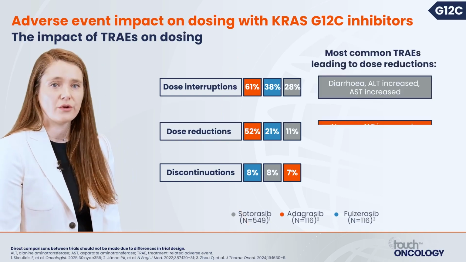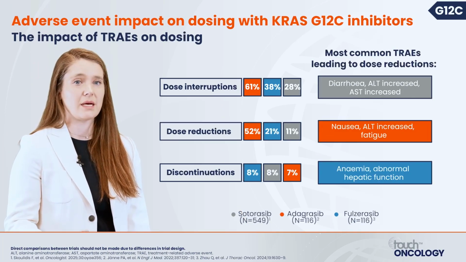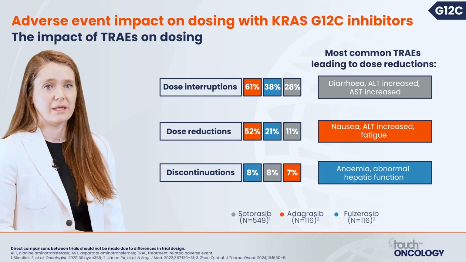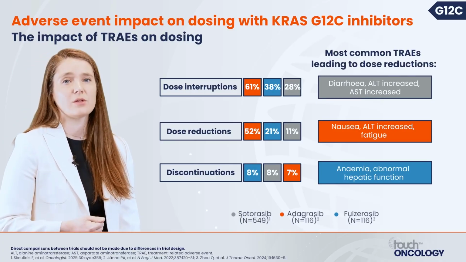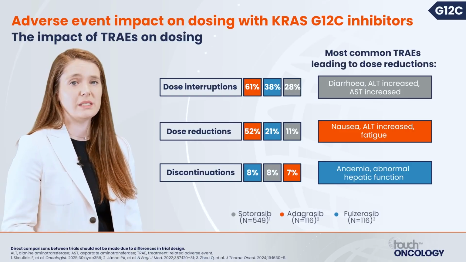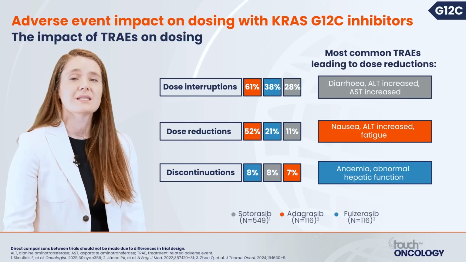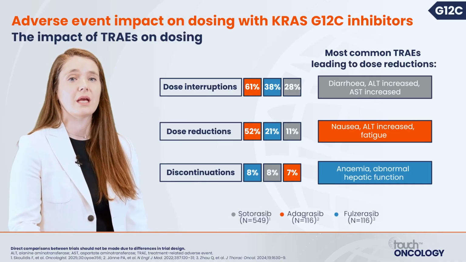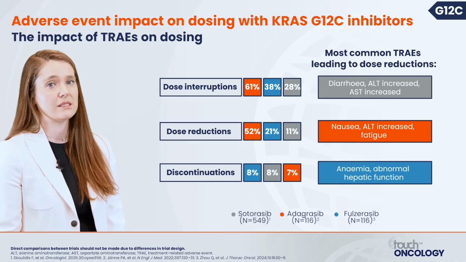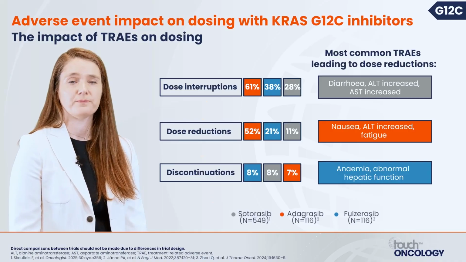And so if a patient in your clinic is really suffering from, let's say, diarrhea, or if they experience AST or ALT increase of grade 2 or 3, know that it's okay to dose interrupt and even potentially dose reduce, but still be able to safely re-challenge the patient after that so that they can continue to have access to these important and efficacious drugs.